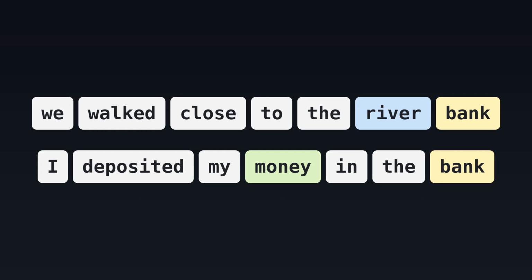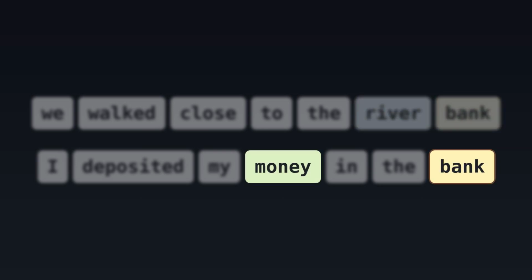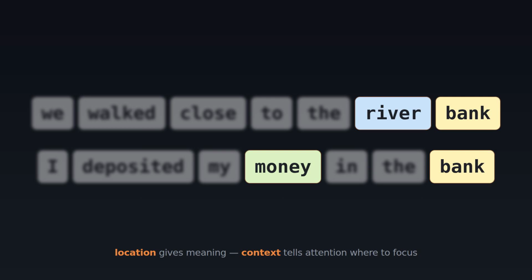Watch how attention focuses. If attention is on the bank token in the first sentence, we see it's near river. If attention is on the second bank, we see it's near money. The location gives bank its meaning, and attention knows where to focus based on context.